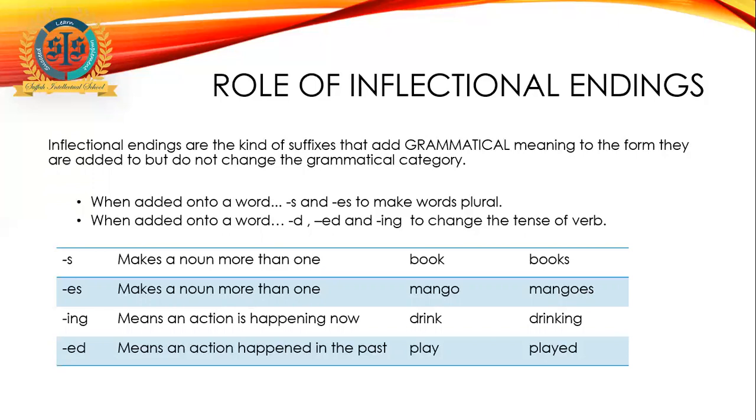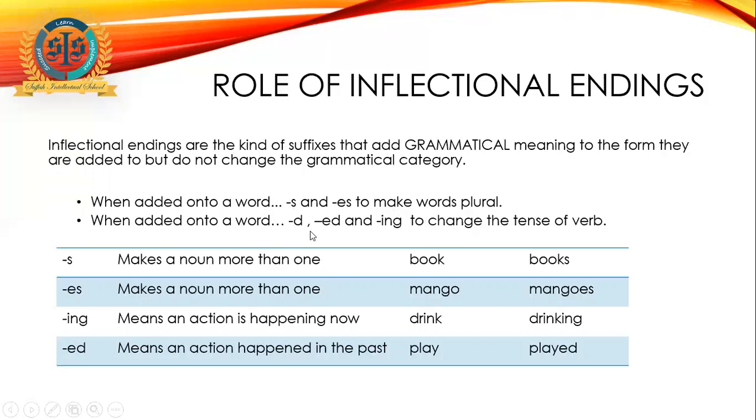Here grammatical meaning is changed. Look, when added onto a word, s and es make words plural. When we add s or es to a word, it becomes plural. Similarly, we put s and es in the third person singular in simple present form. So it also changes the verb form.